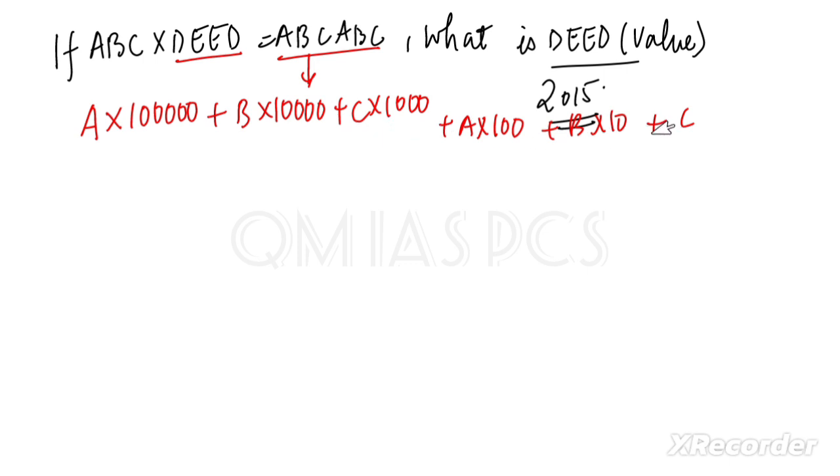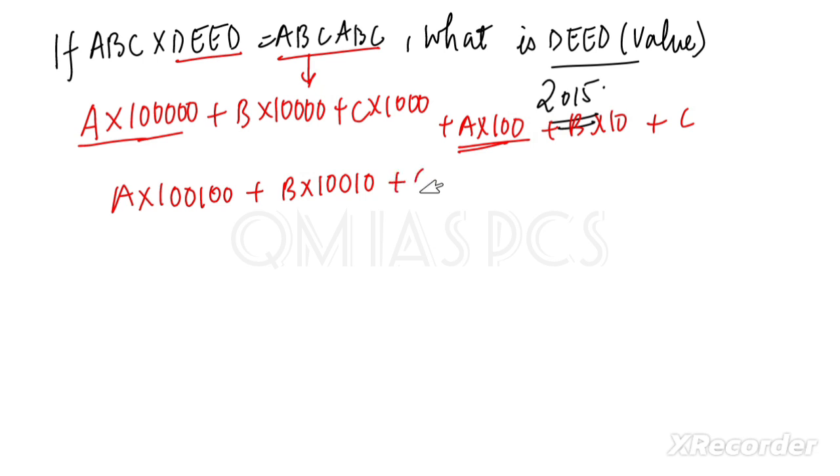In this statement? I think no. Okay, so let's arrange this one. Here we are taking A common. We are adding both, so it will be A, and here multiplied by 100, and here 1000. Plus B, it will be 10 and here 10000. Plus C, and it is 1001. Clear?